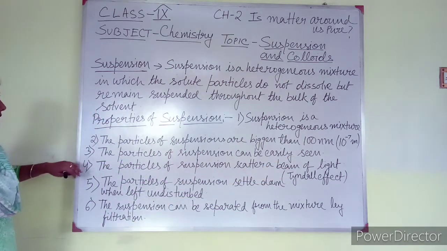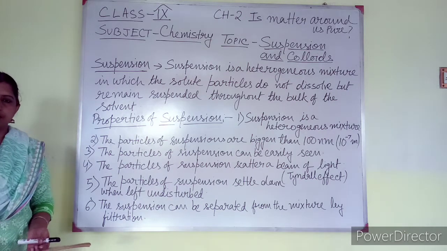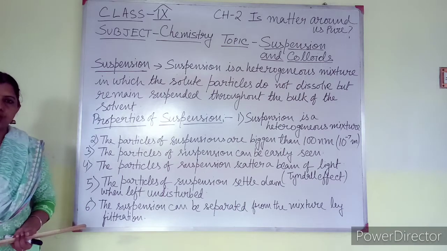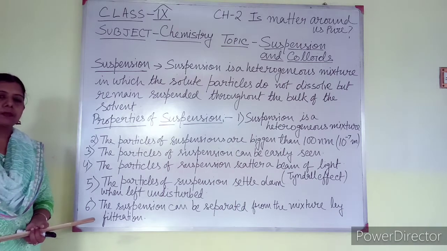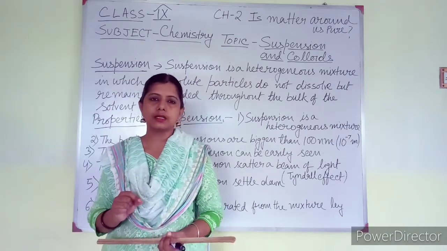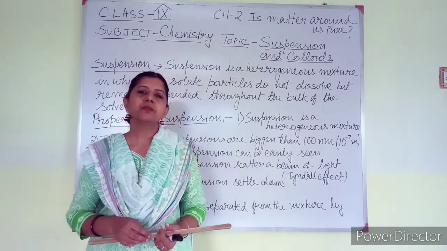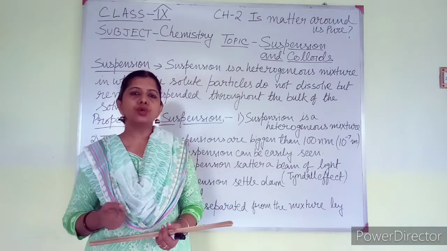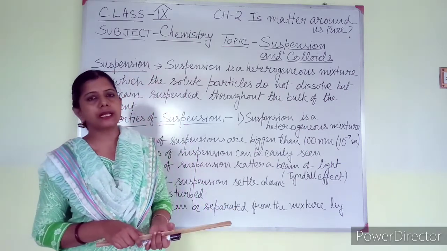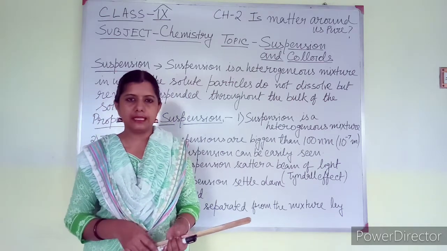About Tyndall effect I told you earlier in my previous video, that is when light is passing through a suspension, then the particles present in the suspension, that means solute particles, they will scatter the beam of light, and due to that the path of the light rays is visible.